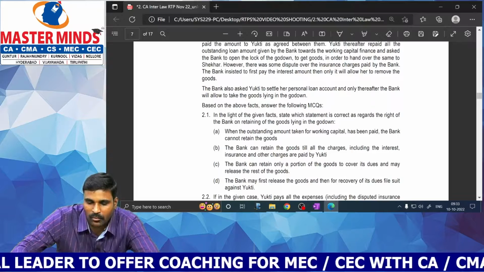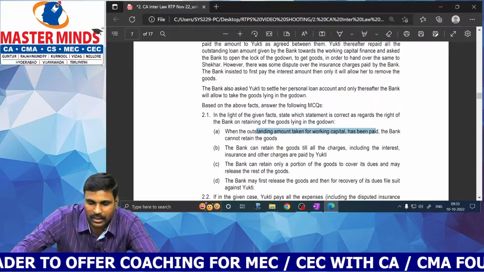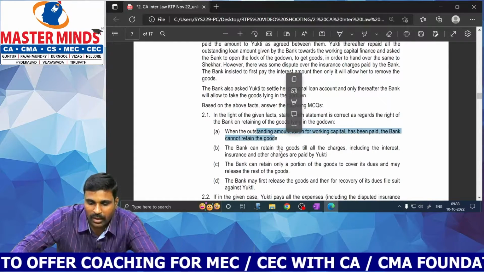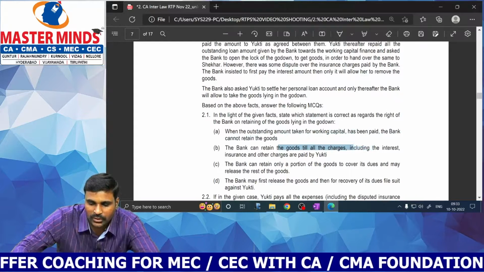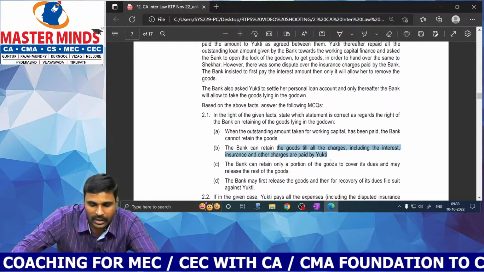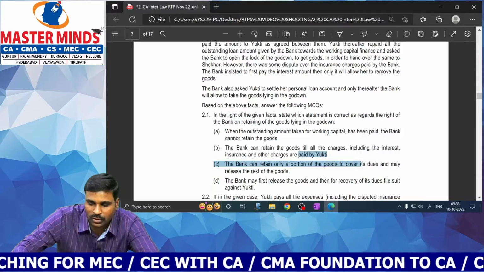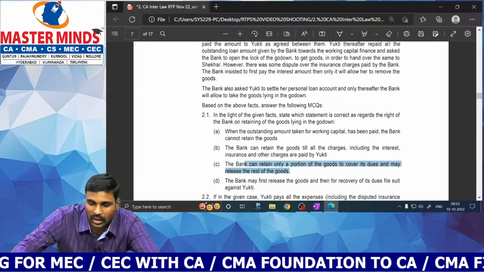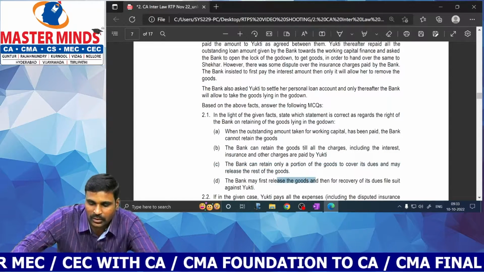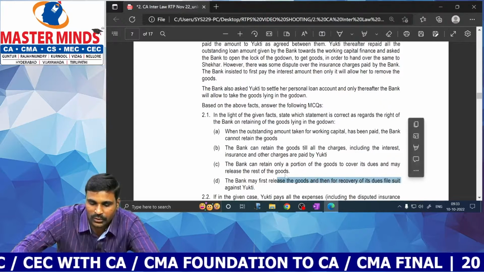When the outstanding amount taken for working capital loan has been paid, the bank cannot retain the goods. The bank can retain the goods till all the charges, including the interest, insurance, and other charges, are paid. The bank can retain only a portion of goods to cover its dues and may release the rest of the goods. The bank may first release the goods and then, for recovery of its dues, file suit against Yukti.